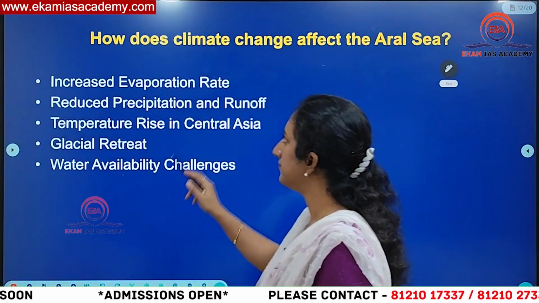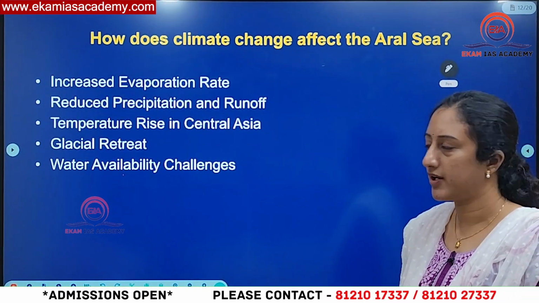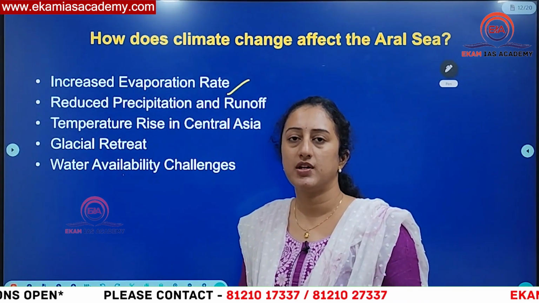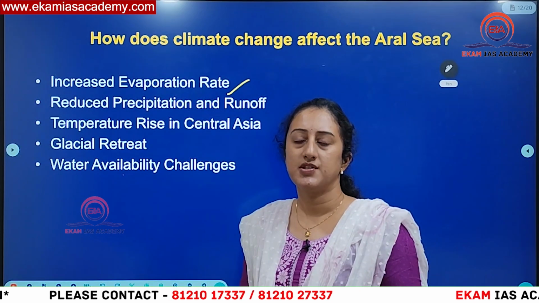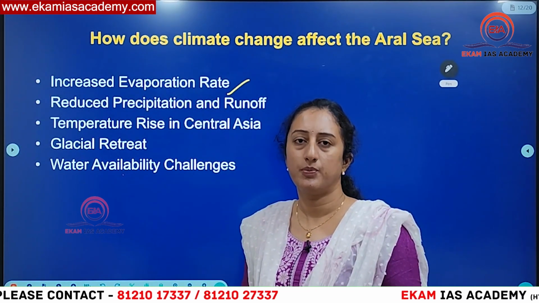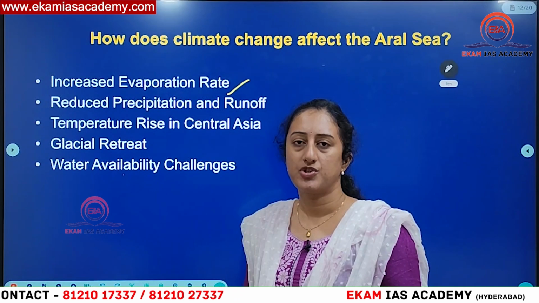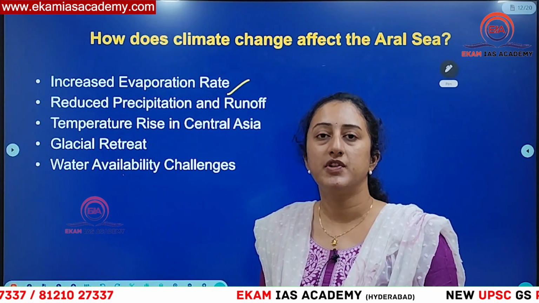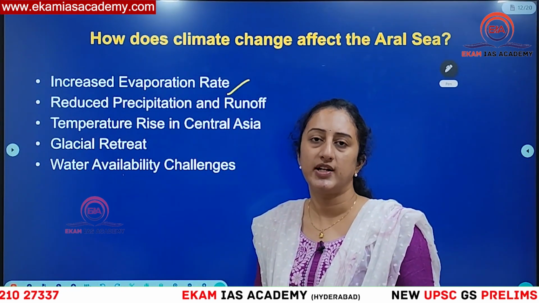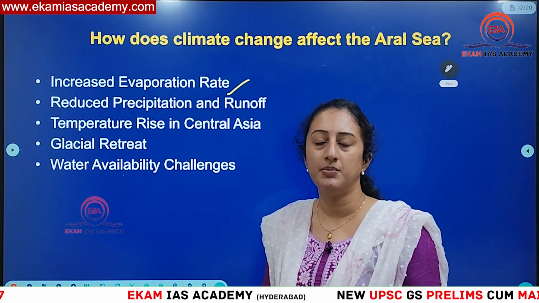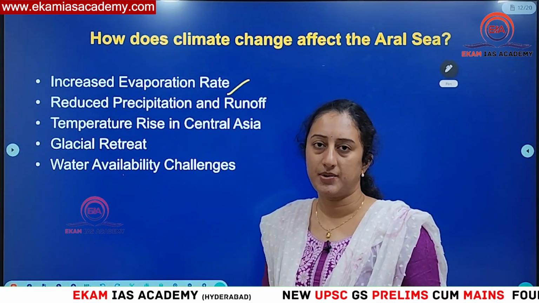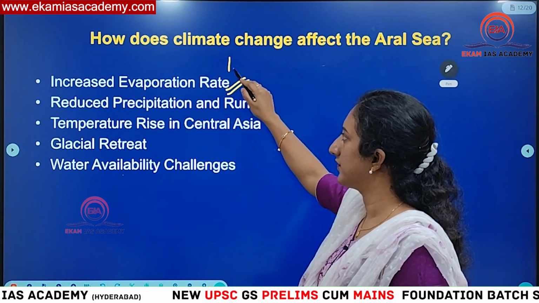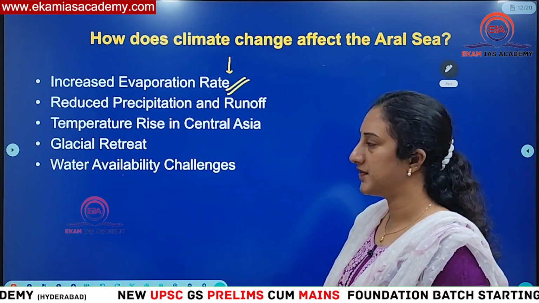Then you can see here how climate change makes an impact in this. You can see increased evaporation rate. Climate change means a rise in global temperatures. When there is a rise in global temperatures, more and more evaporation happens, and because of that evaporation, salt content also increases. When the salt content is above natural levels, you get more saline land, the soil becomes desertified, or degradation happens in the soil. That is why increased evaporation rate is also one of the mechanisms resulting from this climate change.